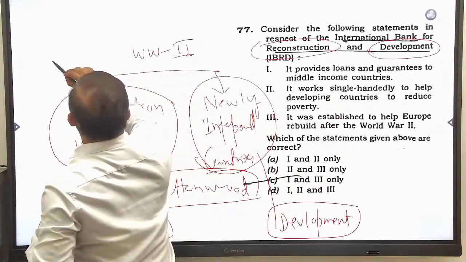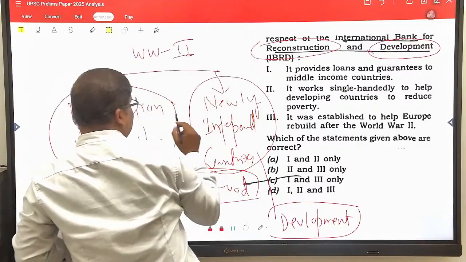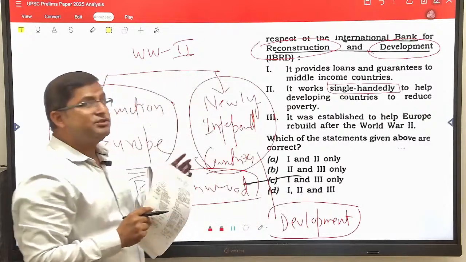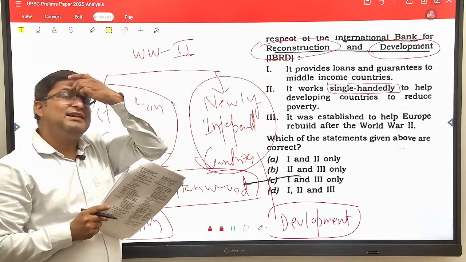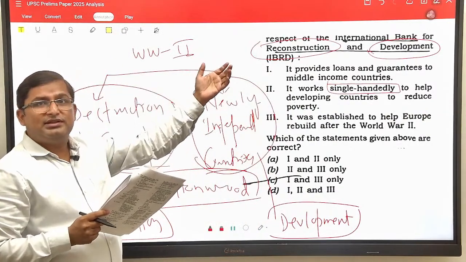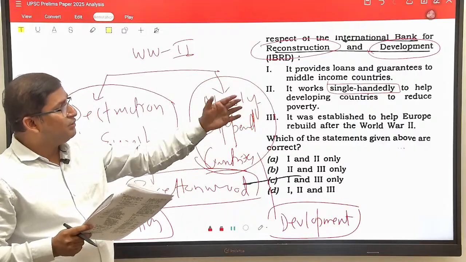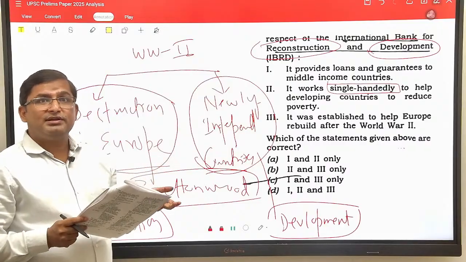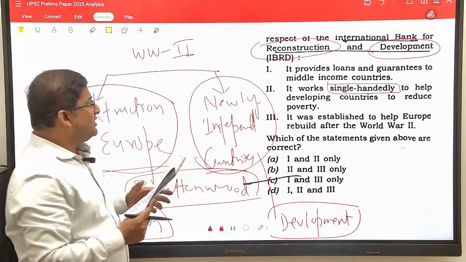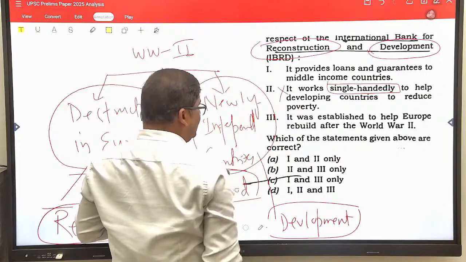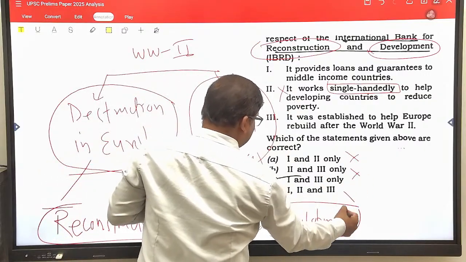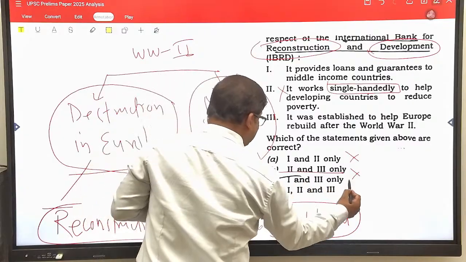That is the catch. You can eliminate by using this: single-handedly to help the developing countries to reduce poverty. Single-handedly means all alone. There are many institutions working to reduce poverty in developing countries apart from the World Bank, IBRD. So this statement is wrong. If you eliminate option 2, this can be eliminated, this can be eliminated, and this can be eliminated. We are left with 1 and 3.